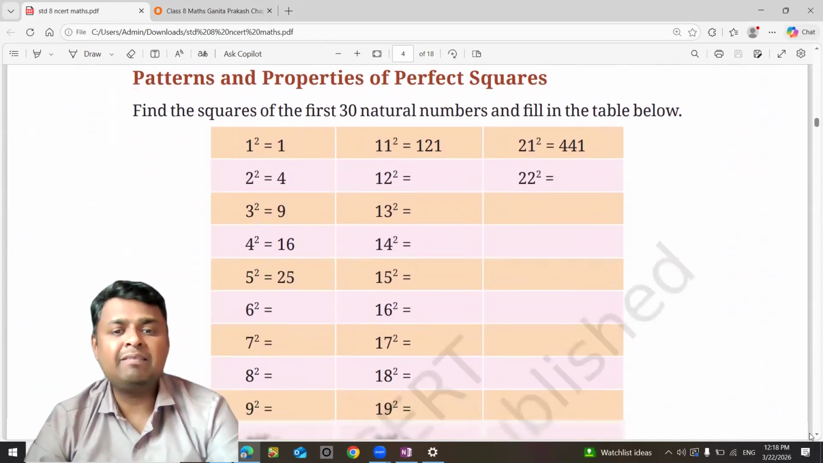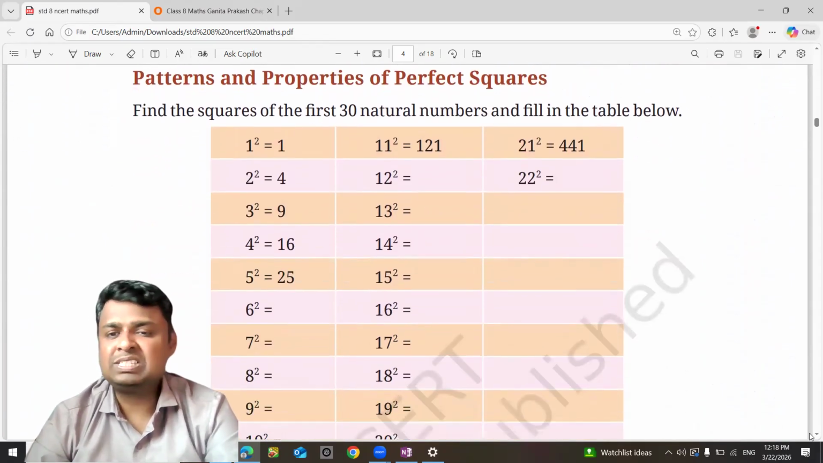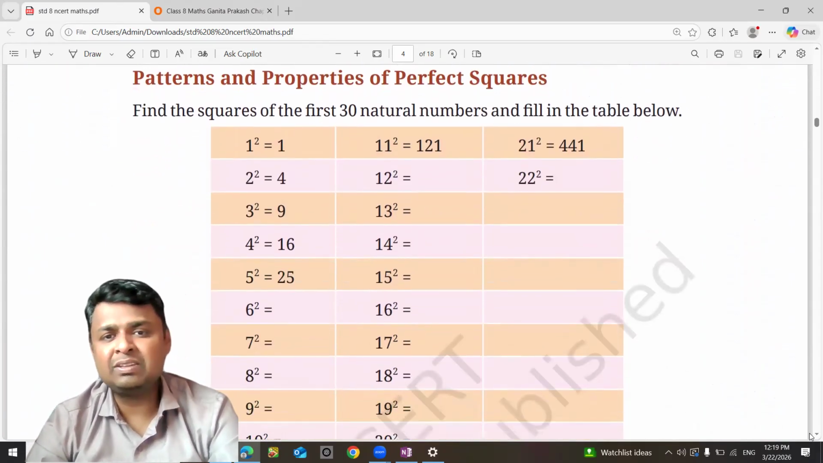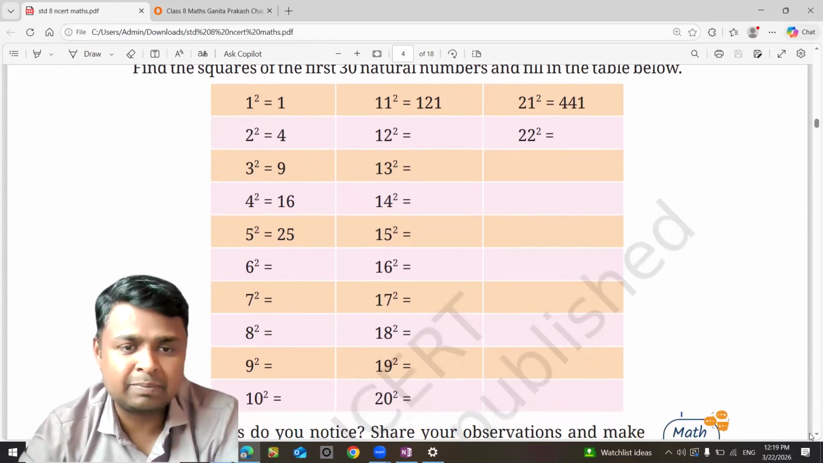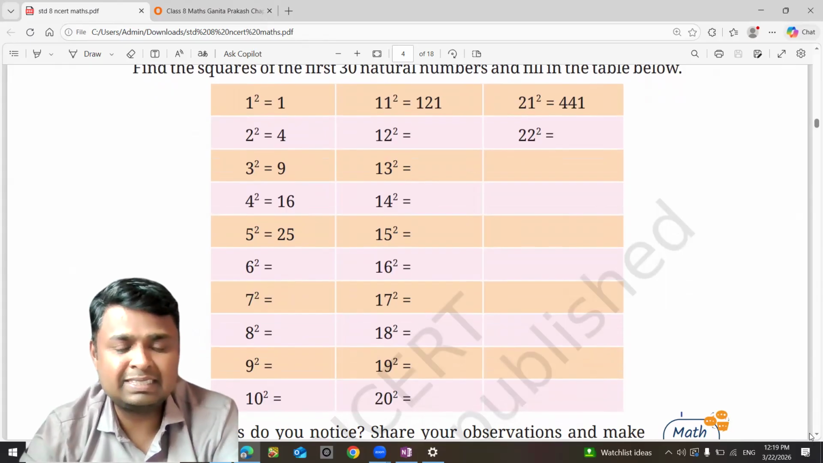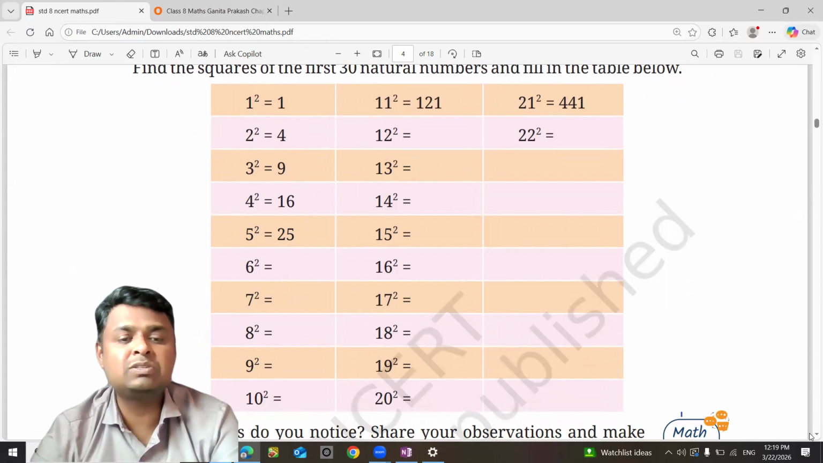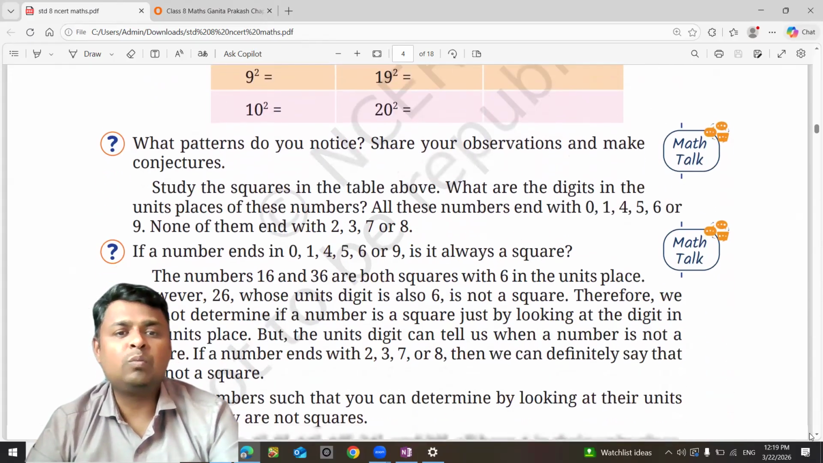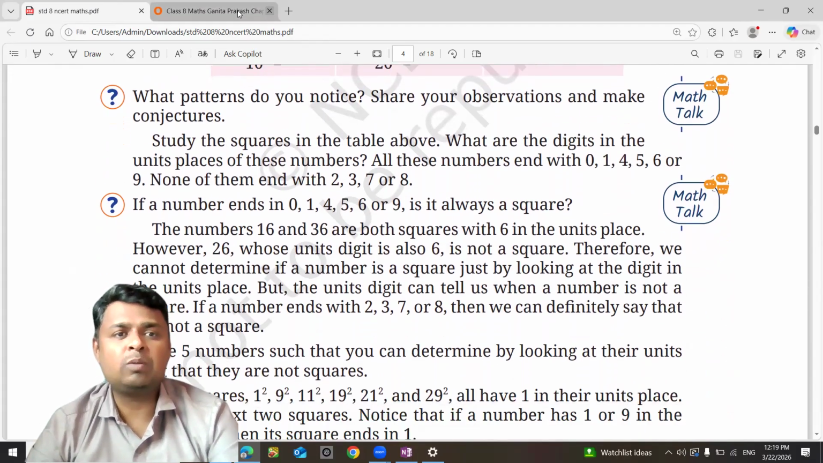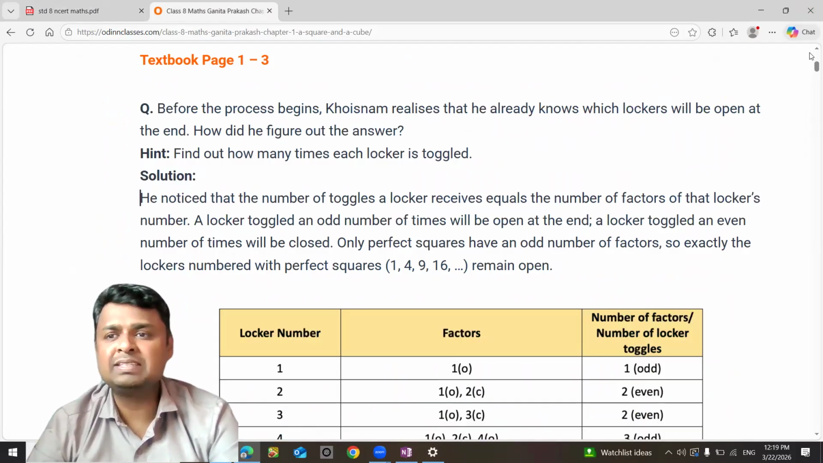Now here they have given us this table and told us to square the first 30 natural numbers. You can fill this table by squaring the numbers. 6 sixes are 36, 7 sevens are 49, 8 eights are 64, and so on. What pattern do you notice? Share your observations. So let us go to the answers.